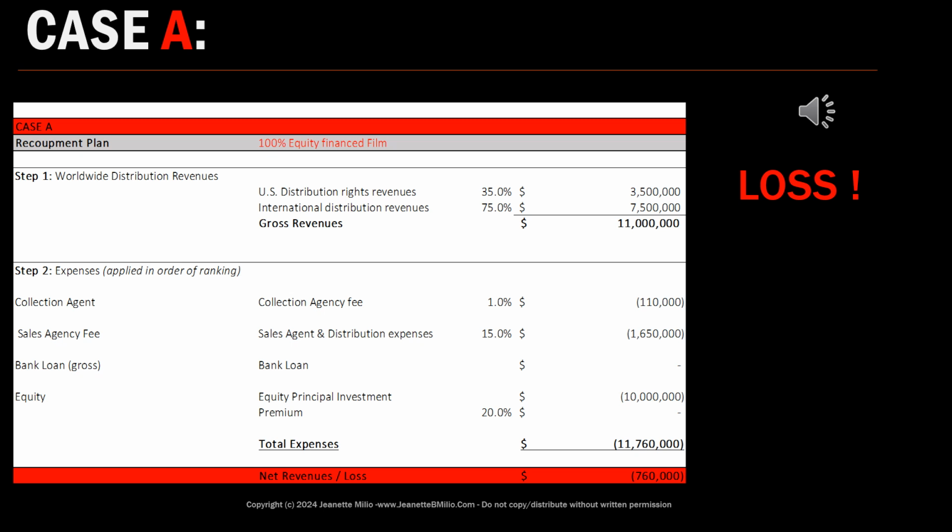So in the next example that I'm going to show you, I'm going to take the same movie, but I'm going to take all the revenues that we have, or all the finance sources that we have, and connect them to the revenues we're generating for the same film, and then we'll see if we're now making a profit.